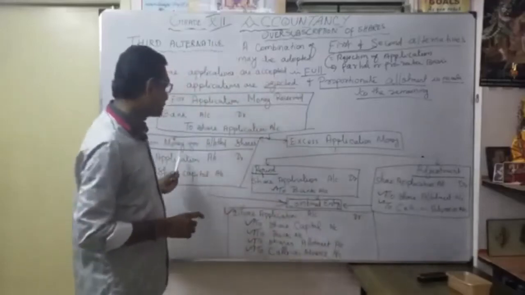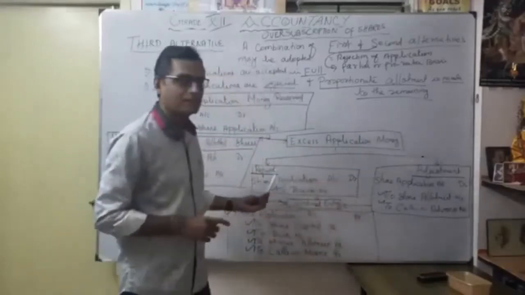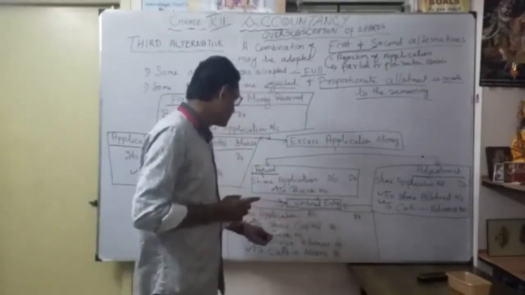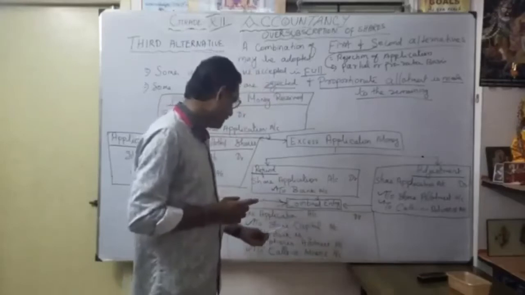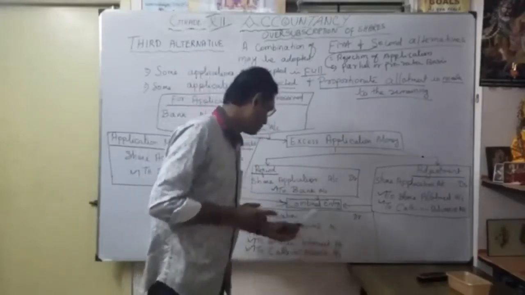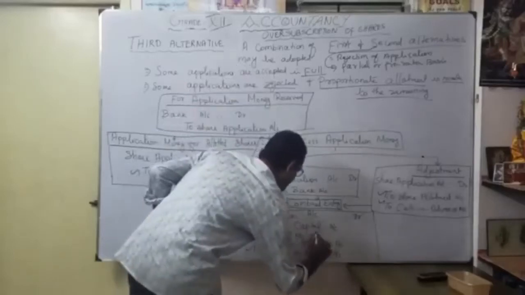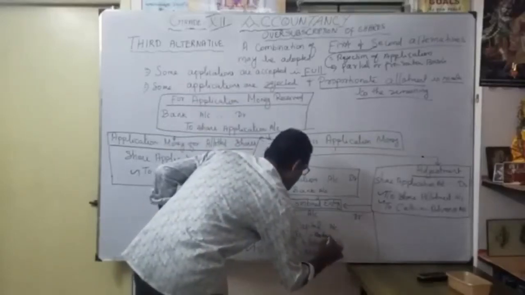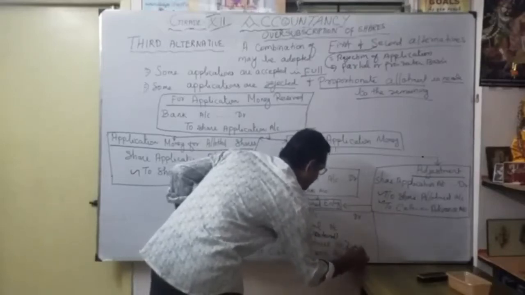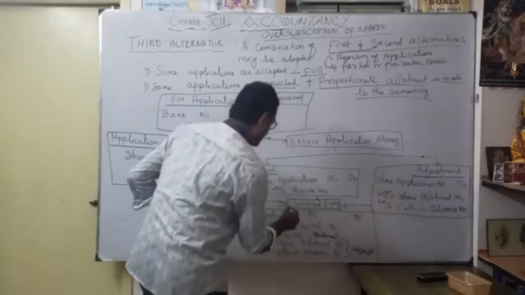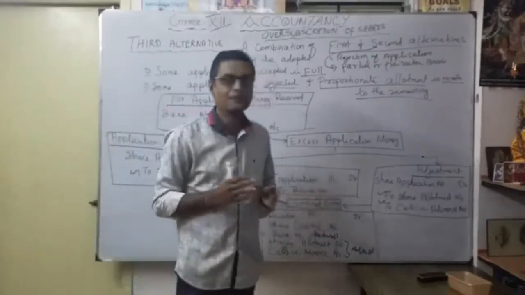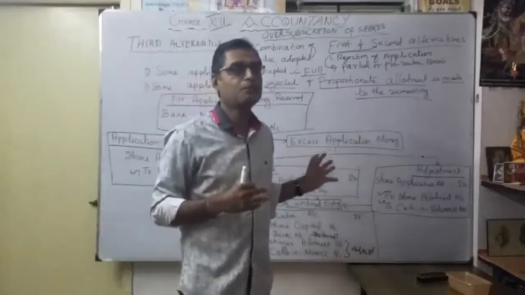Okay, instead of 3 entries passed, you can make it a single entry, combined entry together: share application account debit, to share capital account, then to bank account, then to shares allotment account, to calls in advance account. Okay, this to bank is what? Refund. Okay, these are all adjustments. Any application money excess available, whatever is allotted, transfer to share capital account. That's what we are going to consider with the help of combined entry.